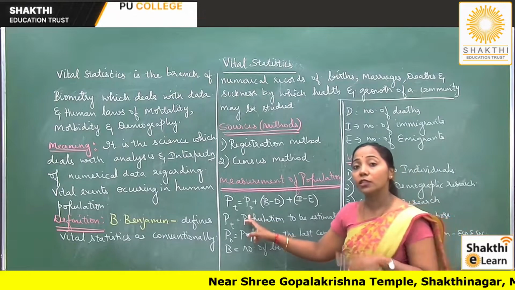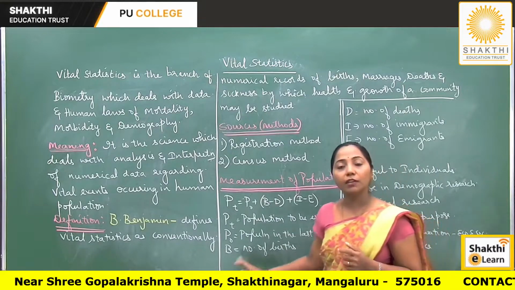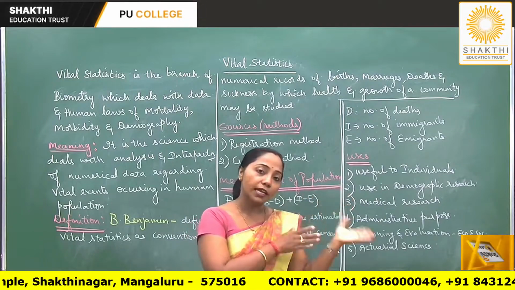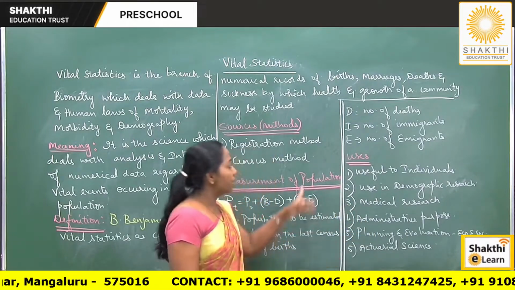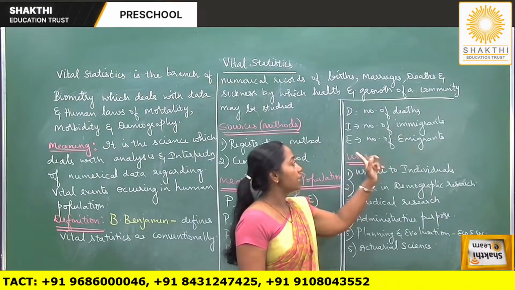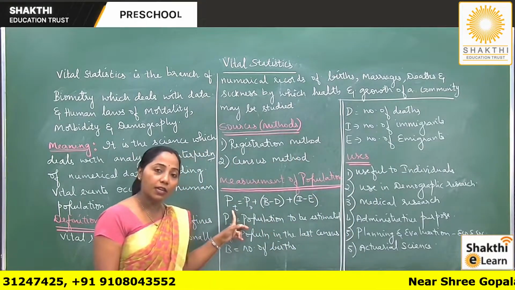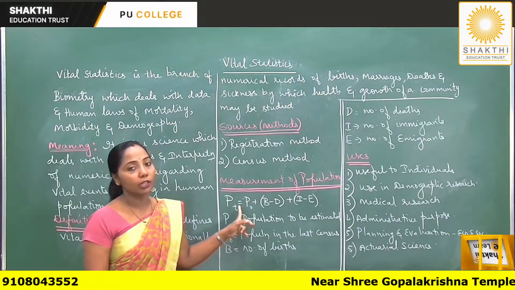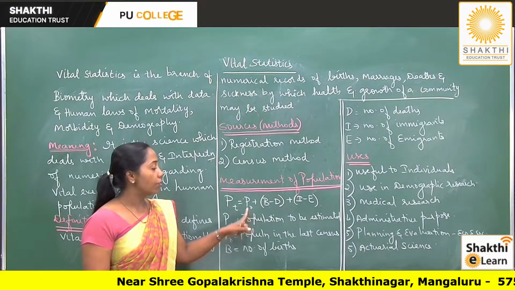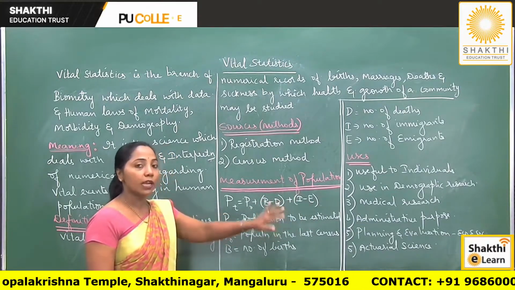P0 will be the population in the last census year, that is 2010. B will be the number of births that have taken place in the given period from 2010 to 2019. D will be the number of deaths in the given period. I will be the number of immigrants, and E will be the number of emigrants. So this is the formula or measure which can be used to estimate the population. Here they may ask problems for 2 marks, where the values for P0, B, D, I and E will be given. We just have to substitute and find the answer.